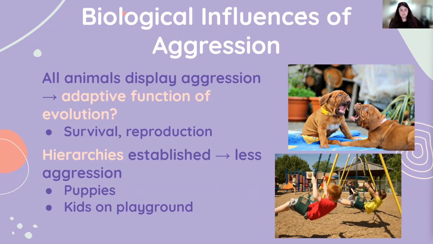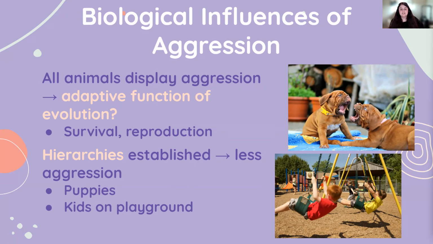So, for example, if we look at puppies, in the first few weeks of life, puppies are constantly rumbling around and nipping at each other. It continually gets more serious as they grow older and get more physically developed. It turns into actual biting that causes harm to each other. So it's more severe aggression toward each other.